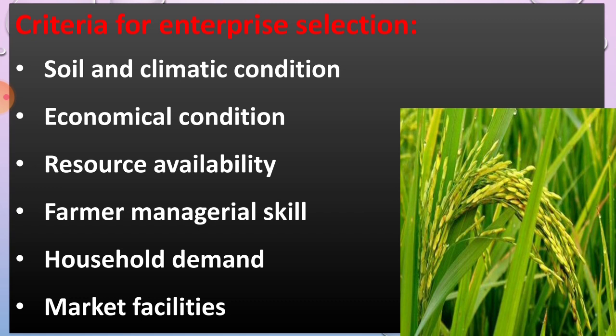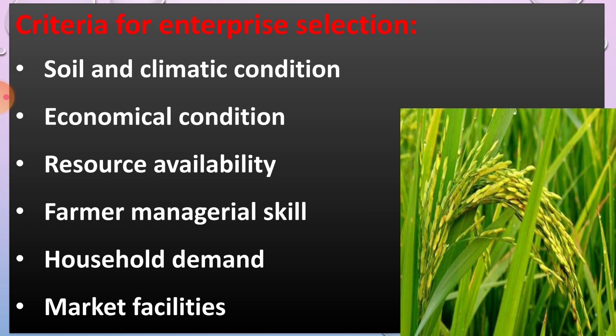Then market facility. Suppose the sugar factory is near to your farm, then you have to cultivate the sugarcane crop. Okay, suppose cold storage is available, then you have to grow the onion crop. Okay, then for grapes, raisin factories are available.